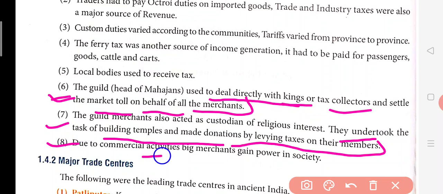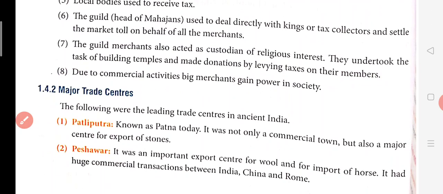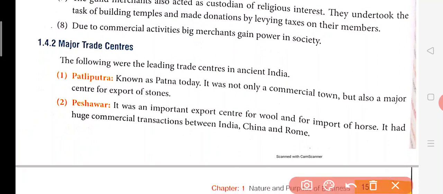Due to commercial activities, big merchants gain power in the society. So all these commercial activities started to increase, and the merchants in the society started gaining power and becoming rich. Now the major trade centers.